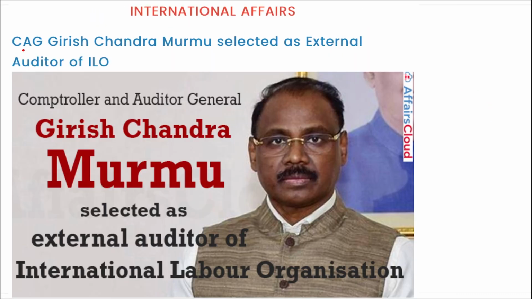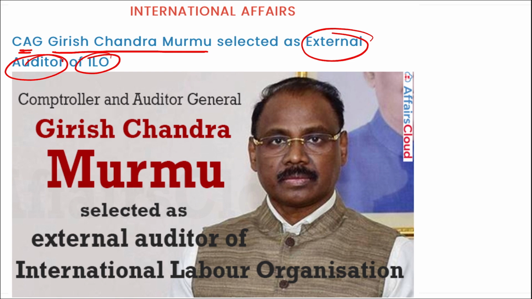Next is Comptroller and Auditor General of India, Girish Chandra Murmu, has been selected as the external auditor of ILO, and he will be serving in this position for the next 3 to 4 years. That is, Girish Chandra Murmu has been appointed as the external auditor of the International Labour Organization.